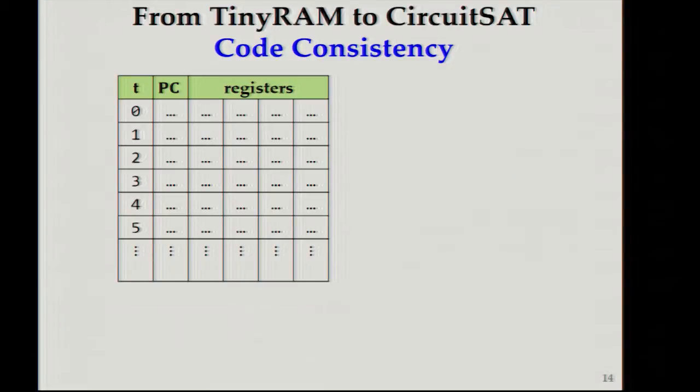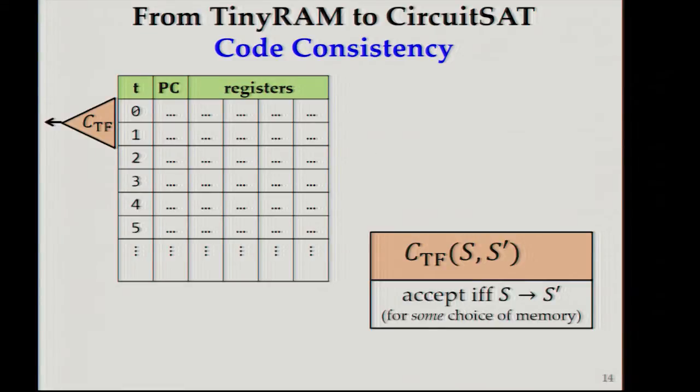So what we will do is to take the execution trace, shown here, and apply the CPU's transition function to each 2 consecutive states. And the transition function is a circuit that takes 2 states and checks if the one can logically follow from the other, up to the memory consistency.